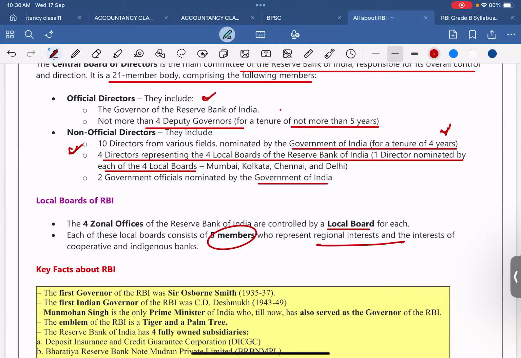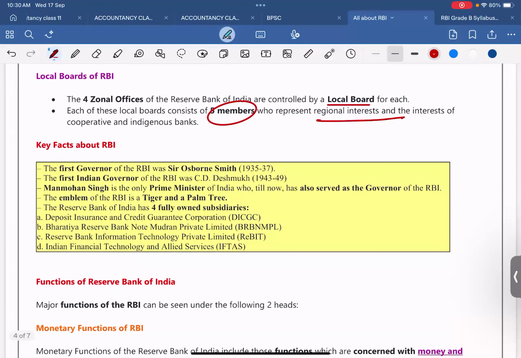Key facts about RBI. The first governor of the RBI was Sir Osborne Smith, 1935 to 37. The first Indian governor of the RBI was C.D. Deshmukh, 1943 to 49. But tell me one thing, when the RBI was nationalized,